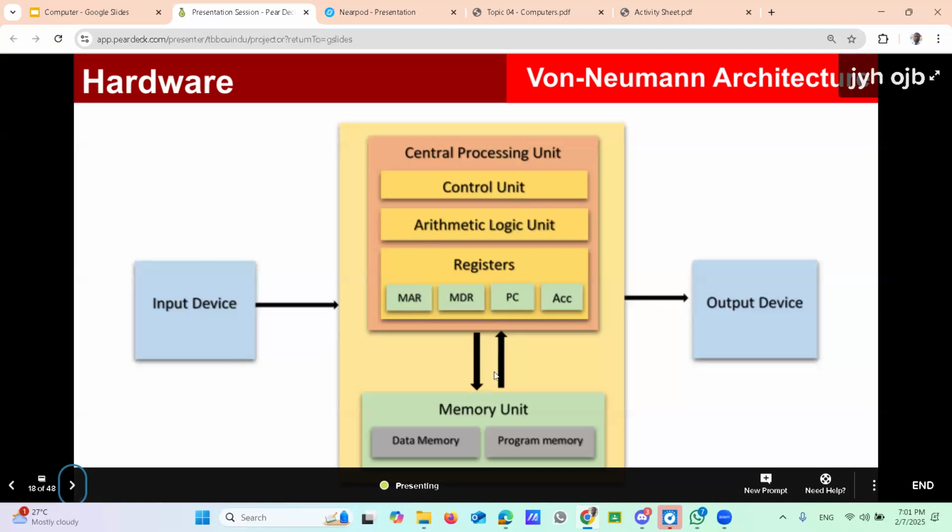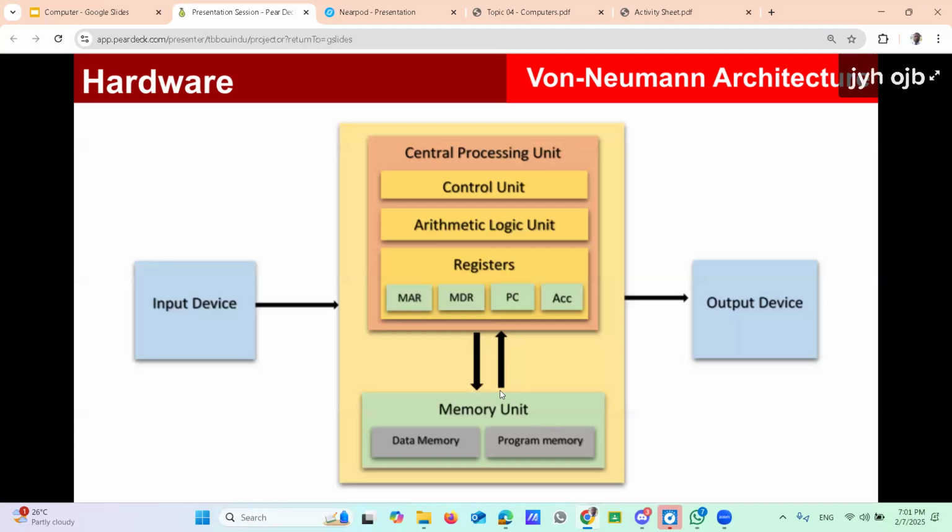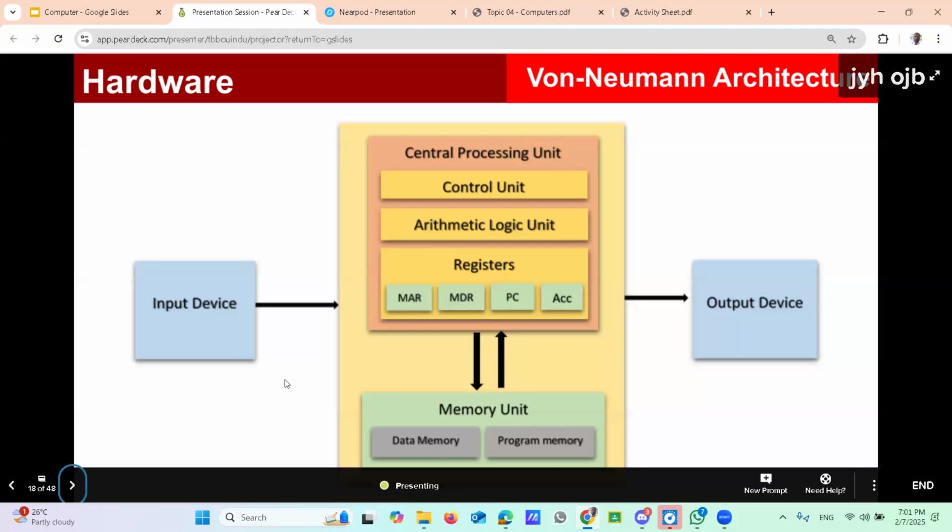Then look at the two arrows between the central processing unit and the memory unit. The central processing unit is able to access the memory, that is the meaning of this arrow. Again, the memory can provide details to the central processing unit. This arrow goes in both directions. Is it clear about this diagram? Yes, sir. Right. Okay, moving to the next slide now.